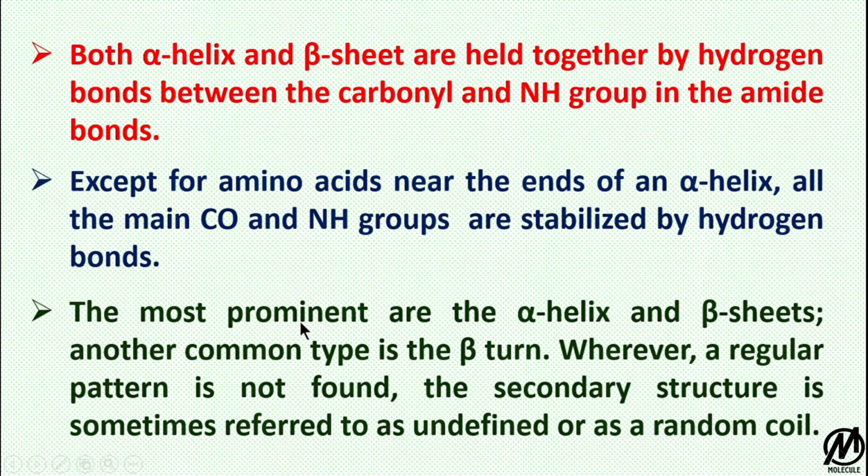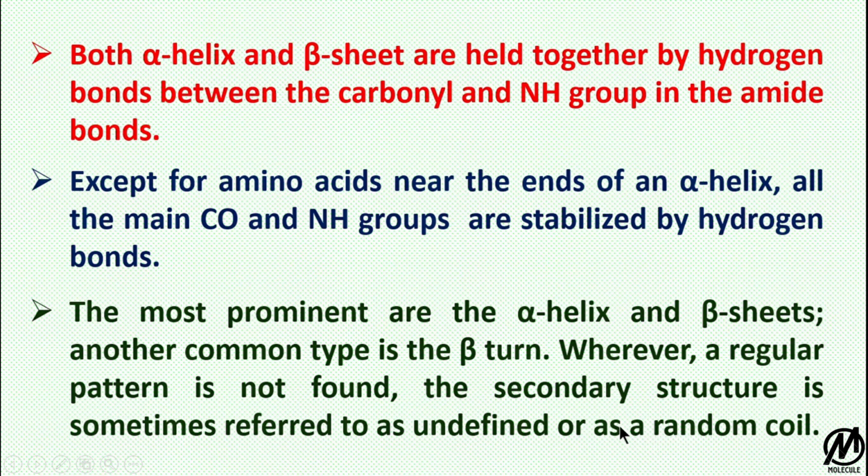The most prominent of all the secondary structures is the alpha helix, followed by beta sheets or beta conformations. Another common type is the beta turn, which helps in the association of alpha helix and beta sheets. Whenever a regular pattern is not found, the secondary structure is considered undefined or a random coil.